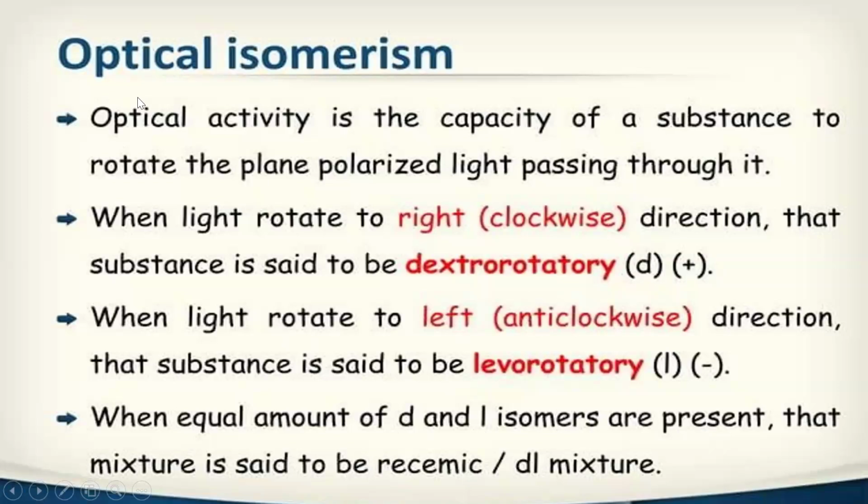When equal amounts of D and L isomers are present, that mixture is known as a racemic or DL mixture. So here we are seeing the capacity of a substance to rotate light. Whenever you pass light through a substance, if the light rotates in the clockwise direction, that is to the right side, that substance's activity is known as dextrorotatory. If it rotates in the opposite direction, anti-clockwise, it is known as levorotatory. If a mixture has the same amount of dextrorotatory and levorotatory isomers, that mixture is known as a racemic mixture or DL mixture.